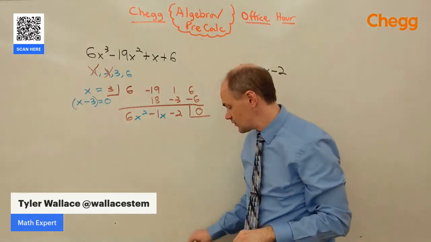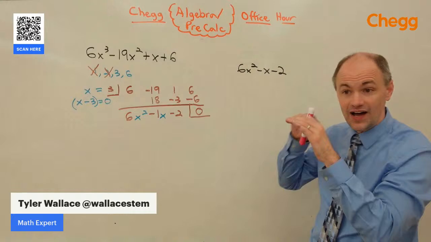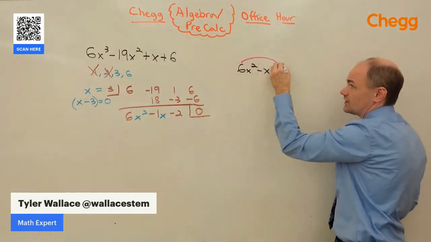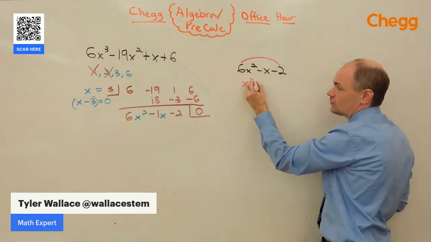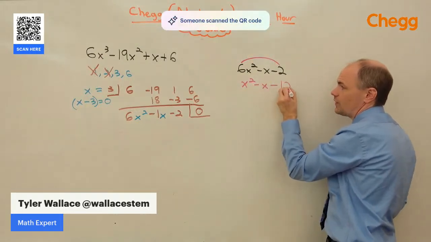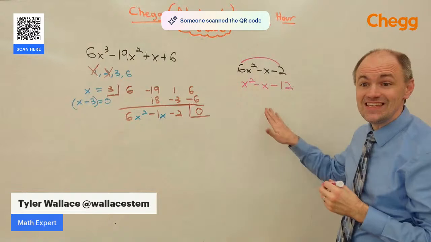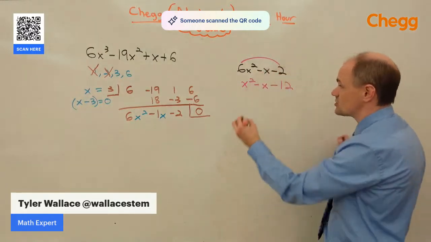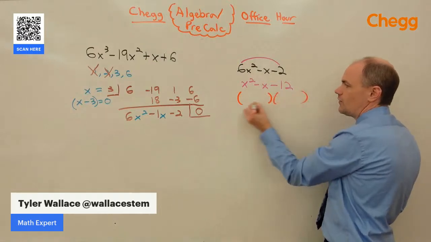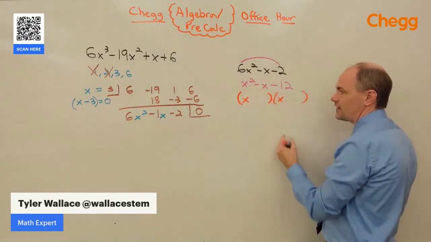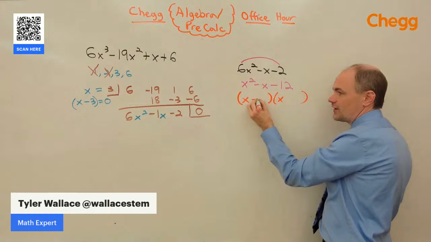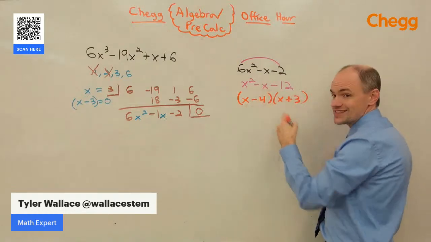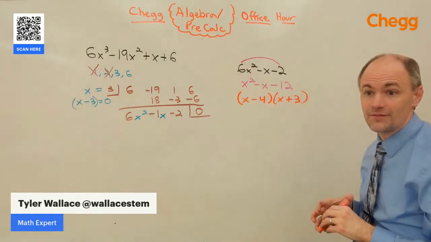Well, this is another great opportunity to practice divide and slide. Let's slide the 6 over to the negative 2, giving us x squared minus x minus 12, because this is easier to factor. So let's factor that easier expression. We want x times x to get x squared. We want to multiply to negative 12, which we can do with negative 4 and positive 3, because that's going to give us negative 1 in the middle.